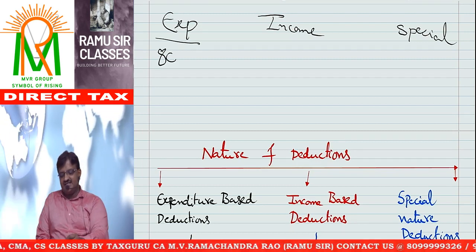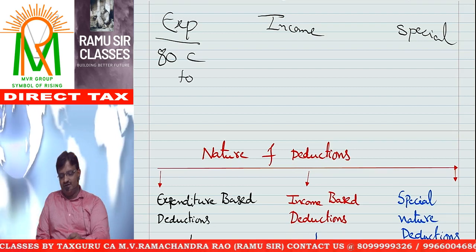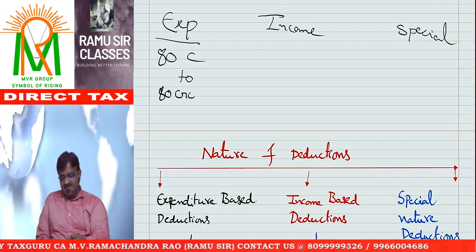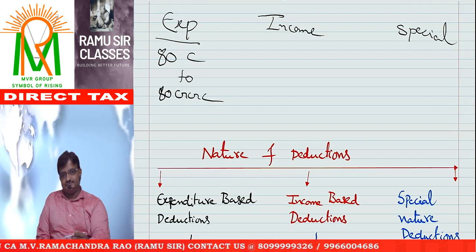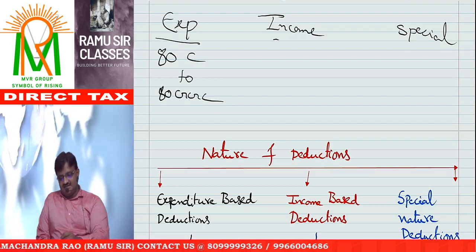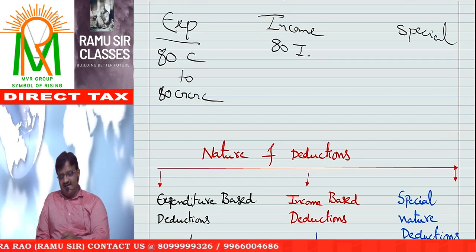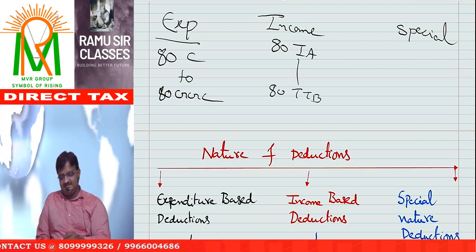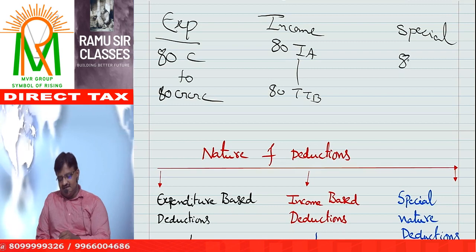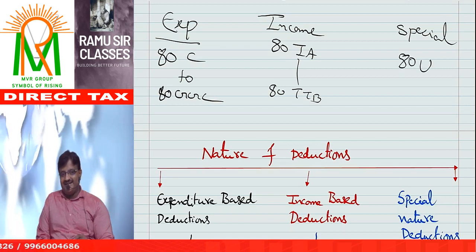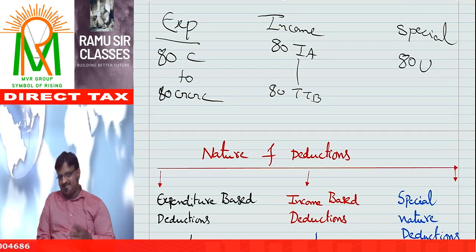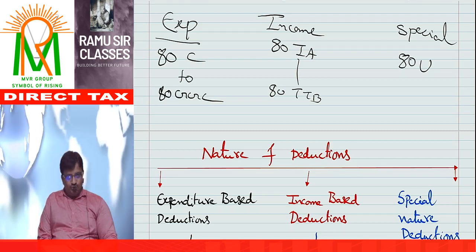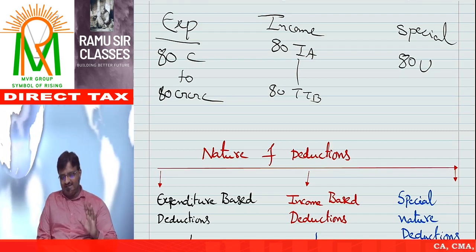For that, the sections are 80C to 80GGC. Income based, section 80IA to 80TTB. Special, physically handicapped or mentally retarded or deaf or dumb, etc. 80U.